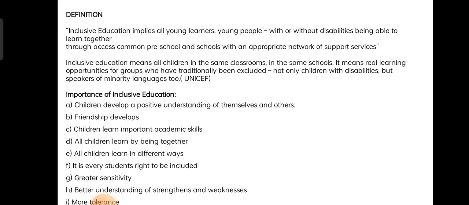These children may have an inferiority complex or a negative understanding. So that's why, if you make them sit along with other children, normal children, in the same classroom, they may develop a positive understanding of themselves.